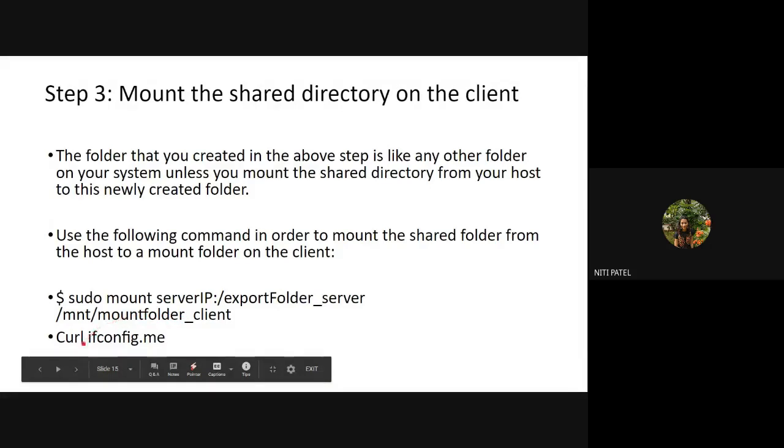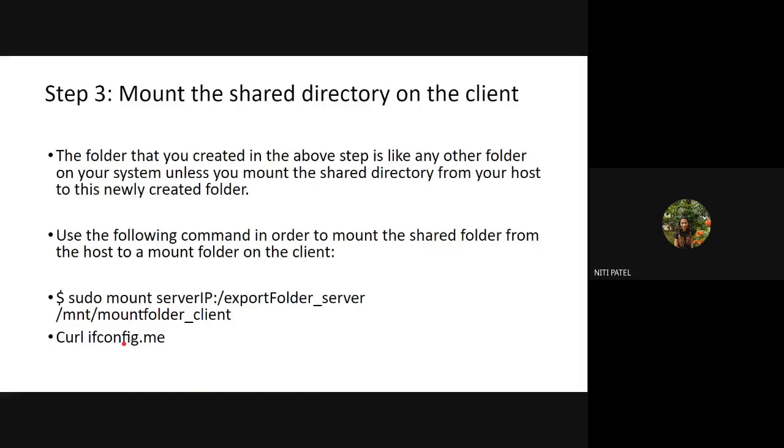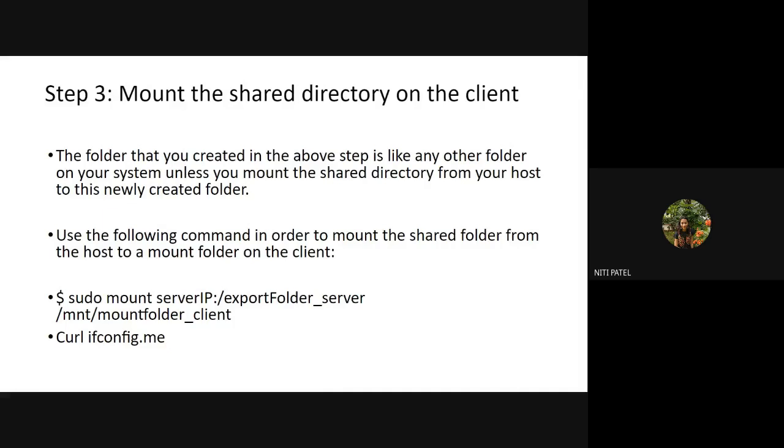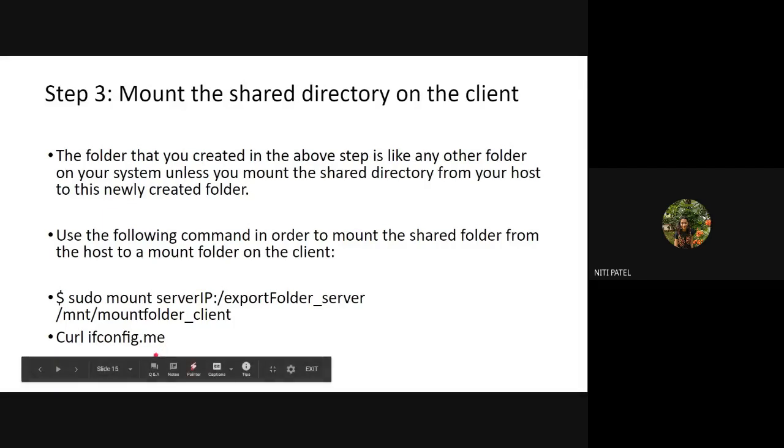Next I run curl ifconfig.me. What is this ifconfig.me? When I execute this command, I will get to know the network details of my machine, that is the client machine. If I type ifconfig, I will get to know only the IP address of my machine. But if I want to know all the networking information, I have to type curl ifconfig.me. So I will get the domain address, router address, IP address, and if it is connected to any DNS address, all the details of the network will be received over here. Where will this be received? On the client machine.